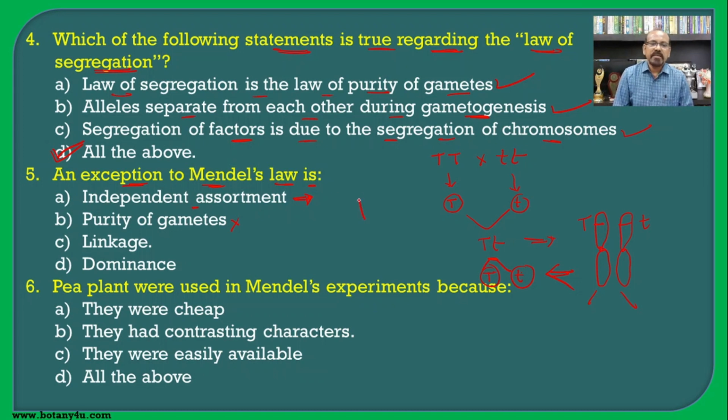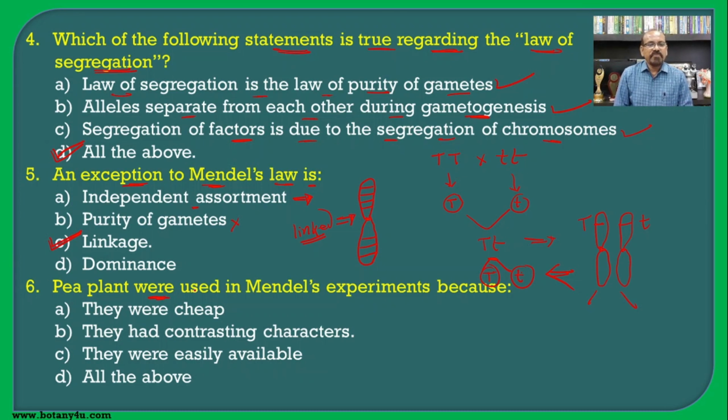So for example, here this is one chromosome and here there are different genes. All these genes which are present on the same chromosome remain together in subsequent generations. Such genes which are present on the same chromosome are known as linked genes. And if the genes are linked, then automatically there will not be independent assortment, and hence linkage is the exception to Mendel's law, that is independent assortment.